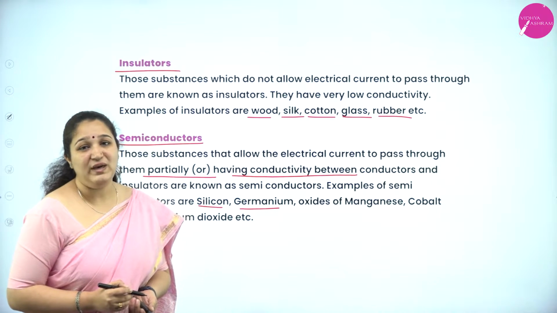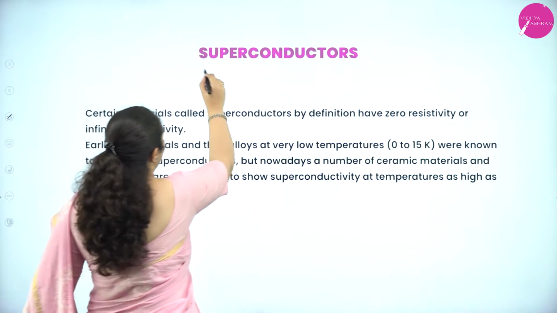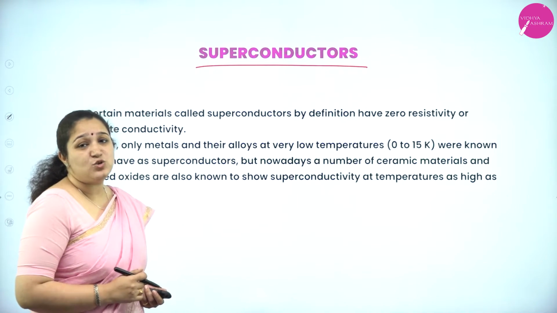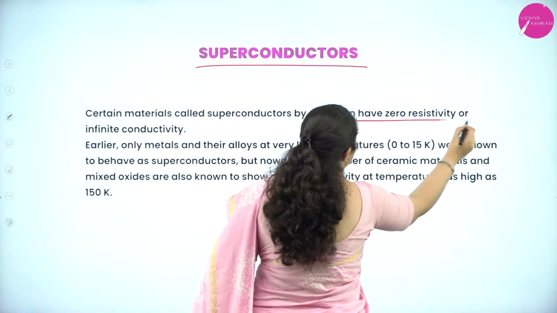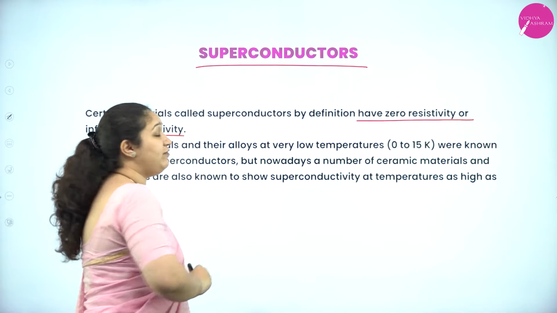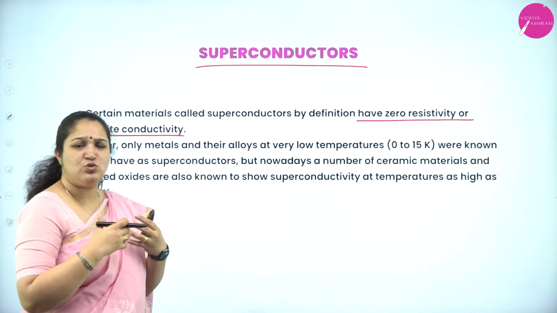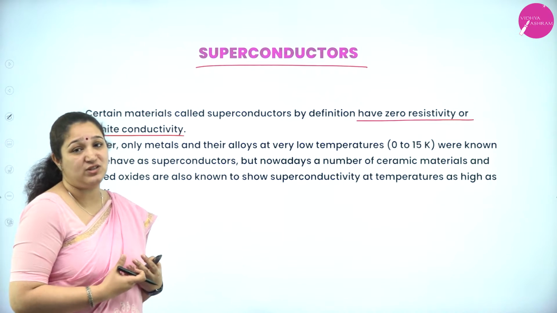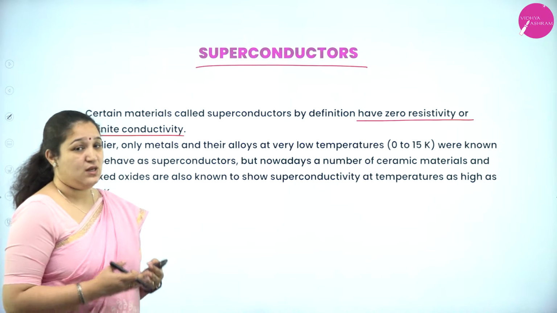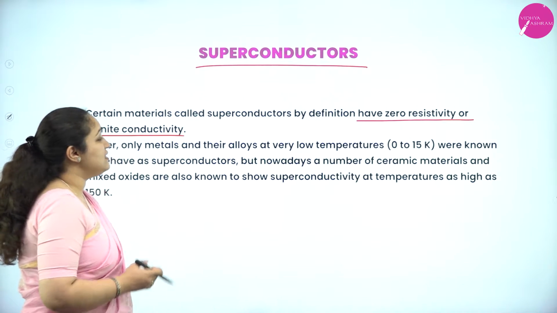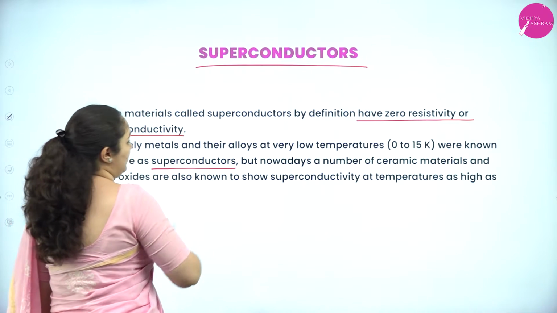These are all semiconductors. Next is about superconductors. What are superconductors? Certain materials called superconductors have zero resistivity or infinite conductivity. They are very, very good conductors. There is no resistance at all even when there is a change in temperature. So they are called superconductors. Earlier, only metals and their alloys at a very low temperature were known to behave like superconductors.